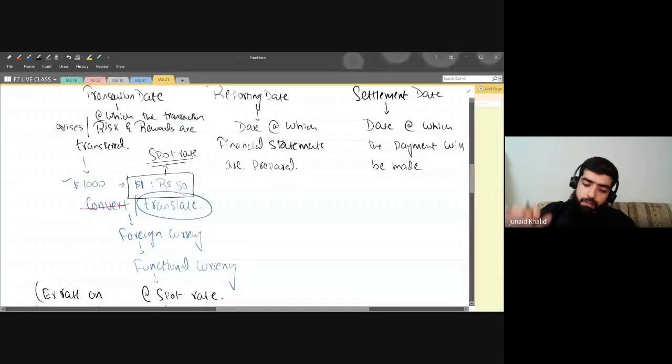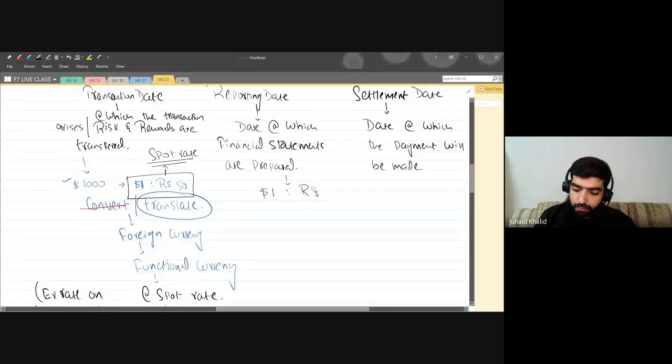Now, the reporting date. What are the rules related to the reporting date? Once you move towards the reporting date, for example, now the exchange rate is $1 equivalent to rupees, let's say, 60 now.